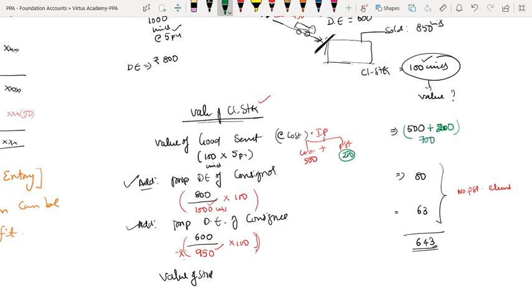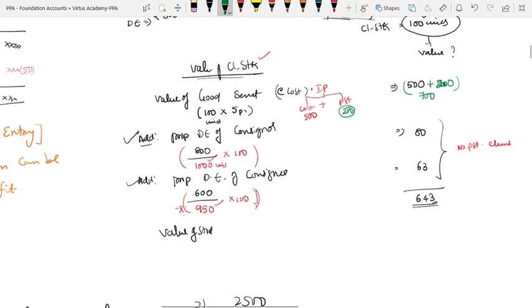If it is cost, I would have taken at cost, so the profit element is not there. Therefore, out of this 643, nothing to reverse. If I would have included this profit of 200 rupees in the invoice price, instead of 643 it would have been 843 as the value of stock at invoice price.